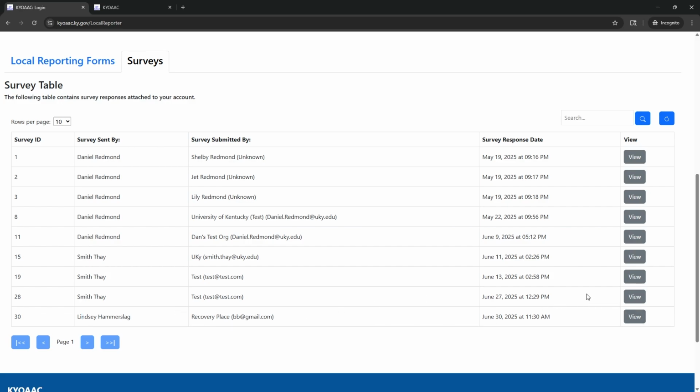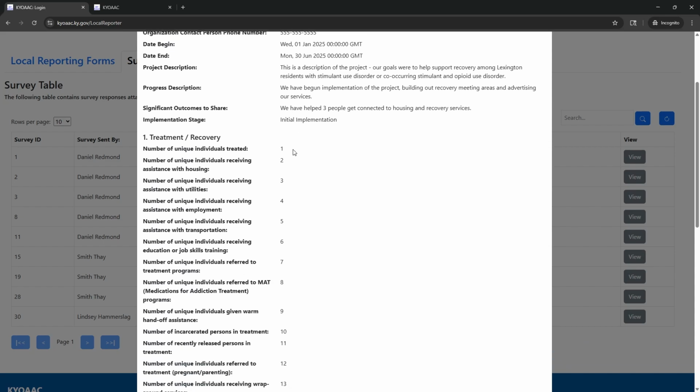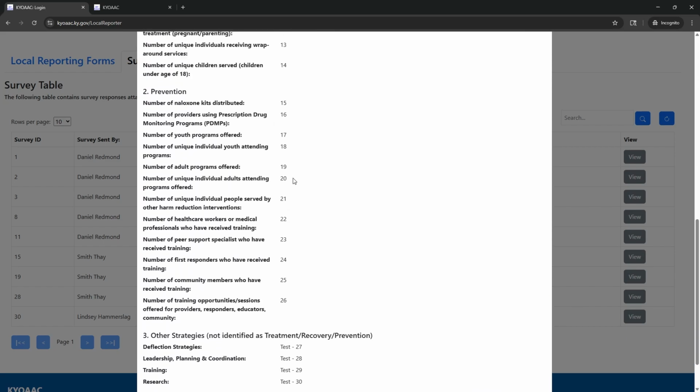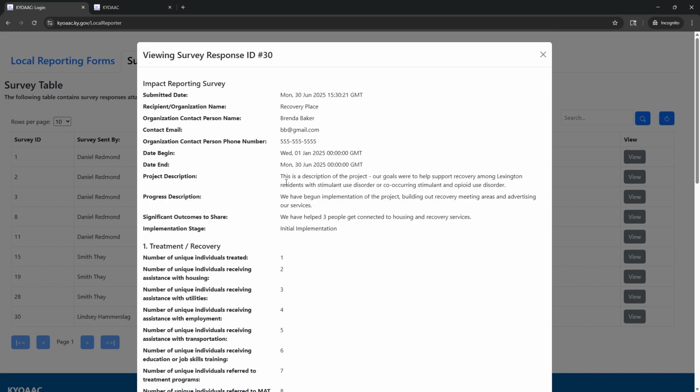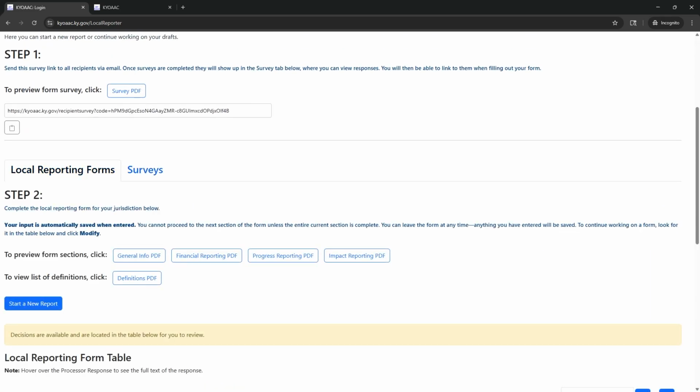So here's one that I completed this morning for an organization I'm calling Recovery Place. You can see that this survey respondent completed all of the fields of information and filled in their contact information as well as what they're doing with the funding. This will be handy when we get back to the local reporting form.